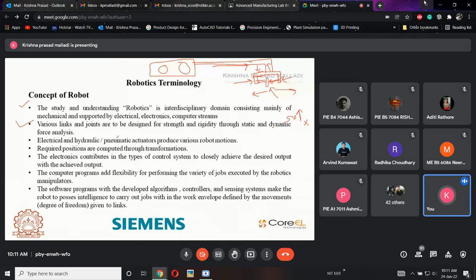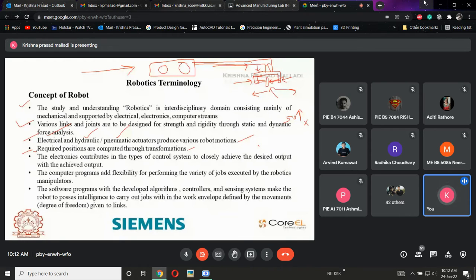Why is there a need for forward as well as inverse kinematics? Okay, fine, no problem. I will explain these things when the kinematics chapter comes.